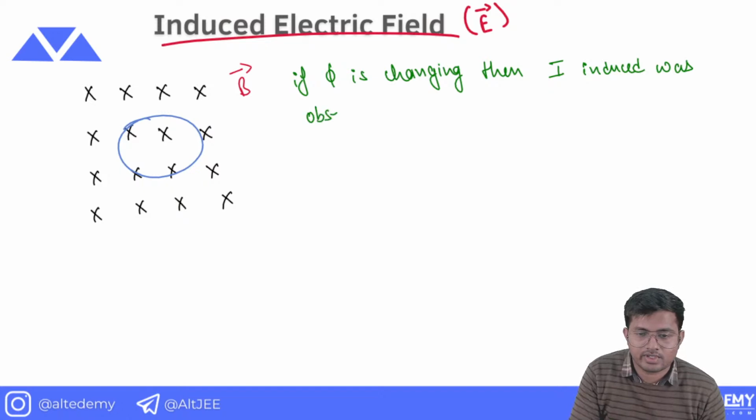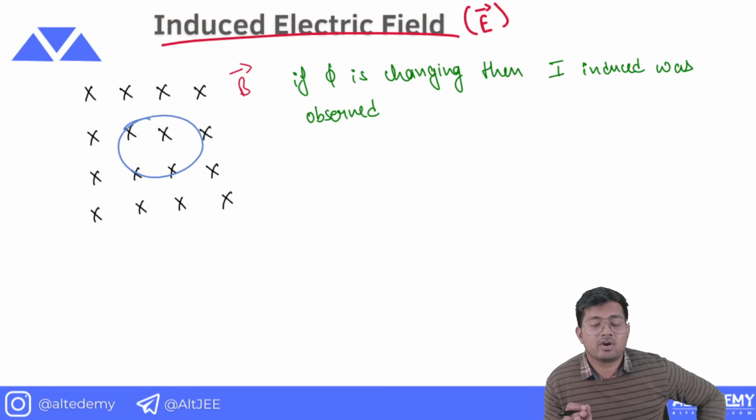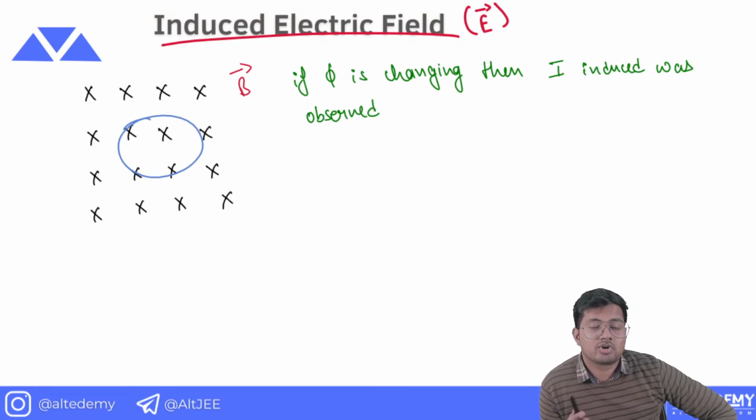Now we have also seen in the topic of magnetic force that it doesn't matter how strong the magnetic field is, it cannot apply a force on a stationary charged particle.